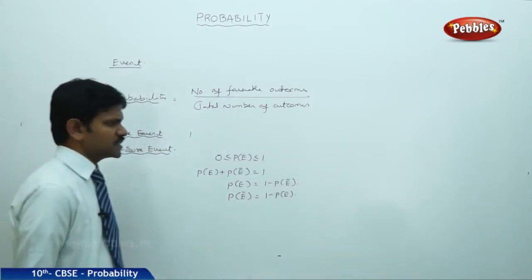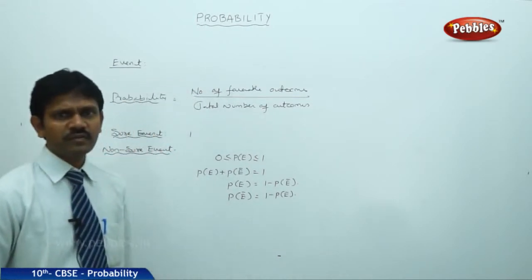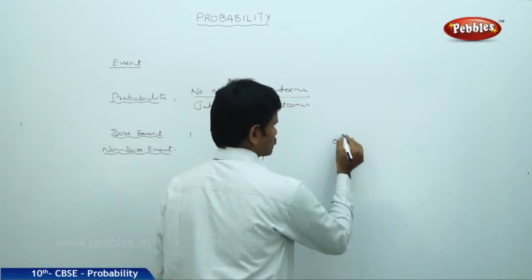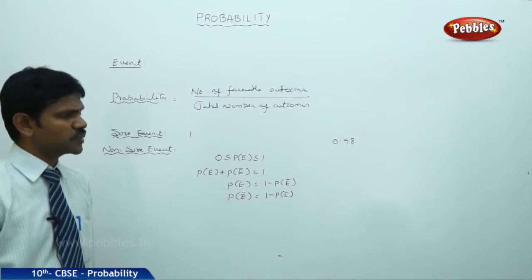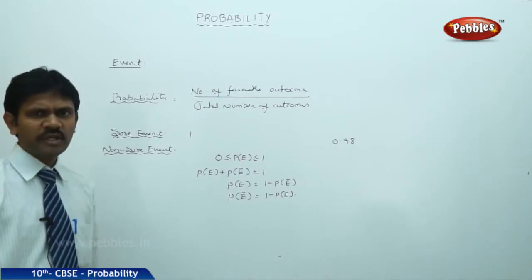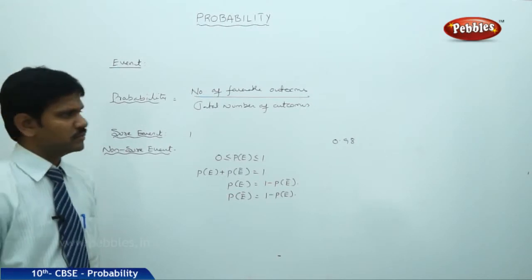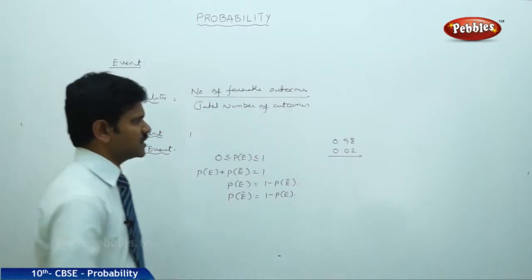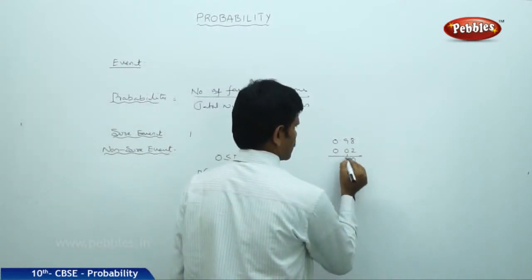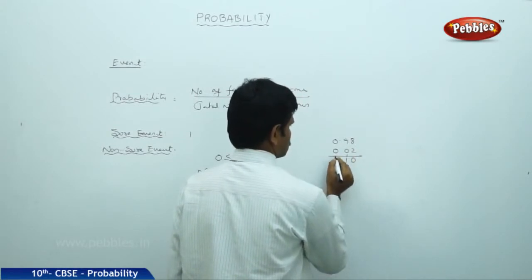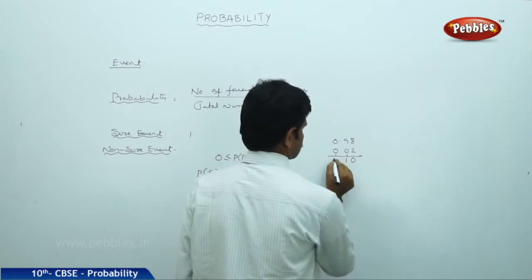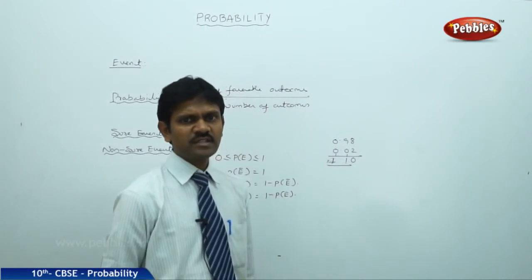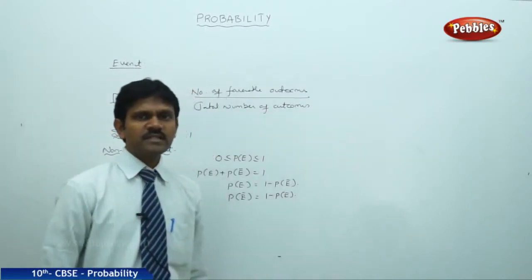Suppose, for example, the probability of students passing an exam is 0.98. Then what is the probability of failure? That is 0.02, which makes 8 plus 2, 10, that is 1. Let us see the next example.